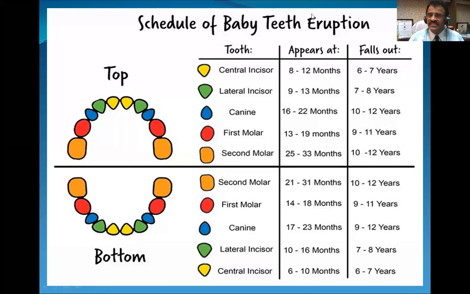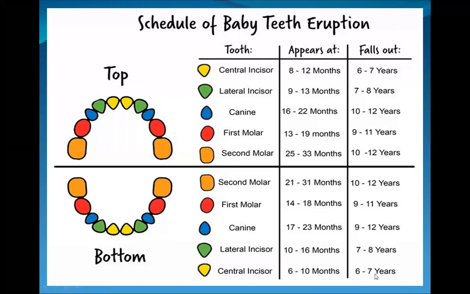Similarly, all these teeth are milk teeth. They are also called deciduous teeth, and they are temporary. So they have to fall. So this is the falling of teeth. Okay, here you can see falling of teeth, and falling of teeth also begins from 6 to 7. Now this was in months, now this is in years. So 6 to 7 years.